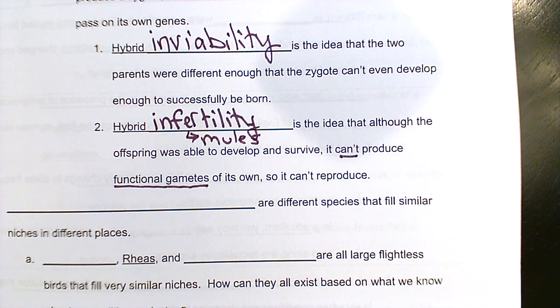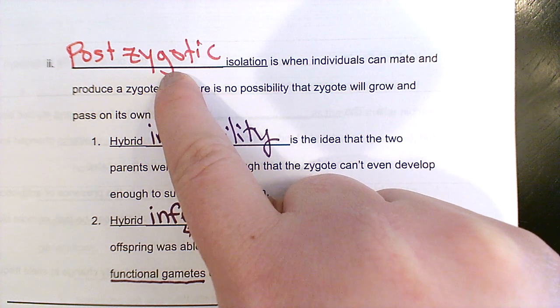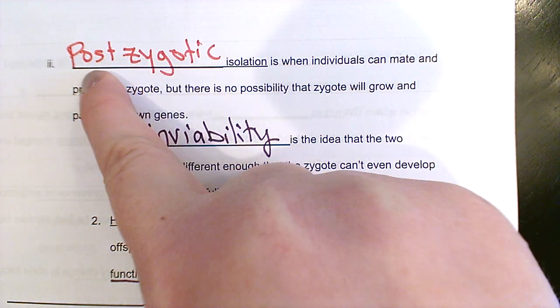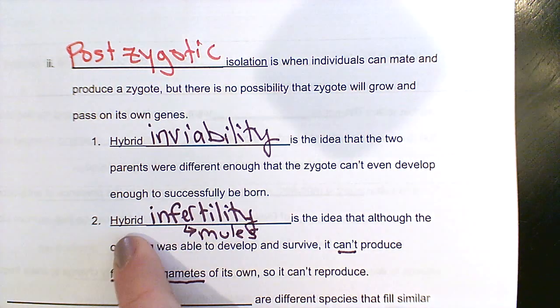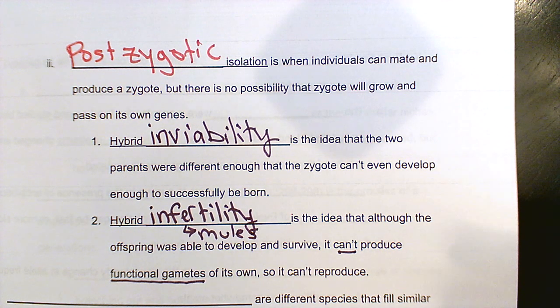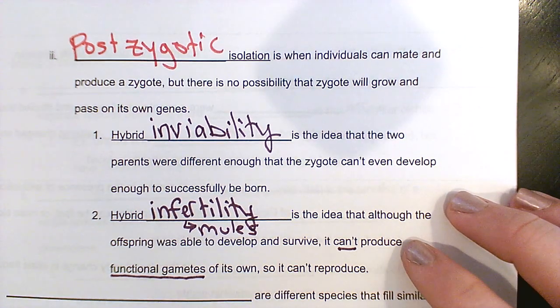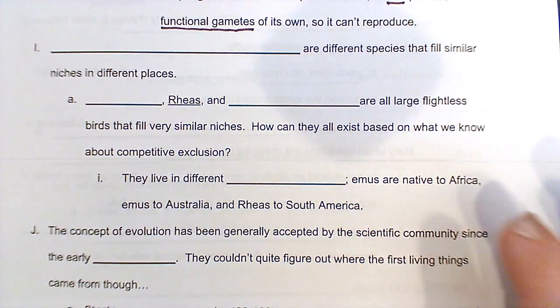Remember, mules being the offspring of a horse and a donkey. Right? So obviously the horse and the donkey were able to get together. They were able to make a zygote. But after that, the hybrid that they create is infertile. So they're not going to have gene flow between those two organisms.